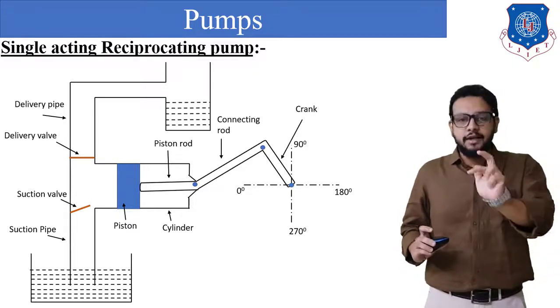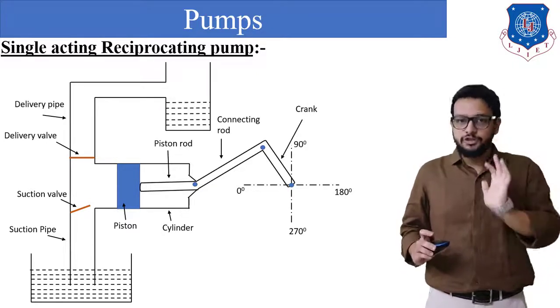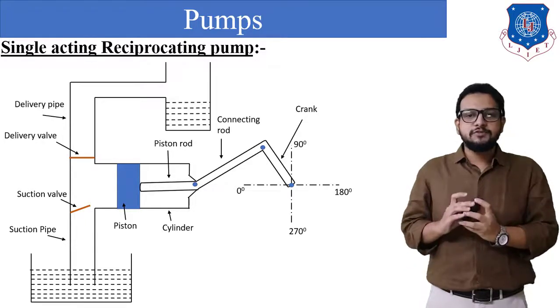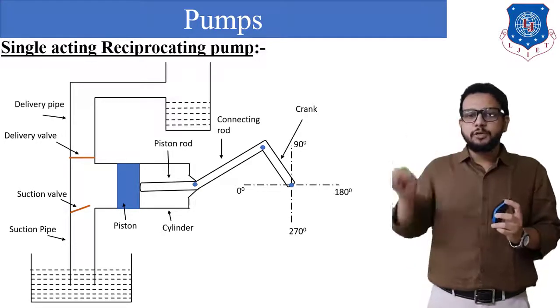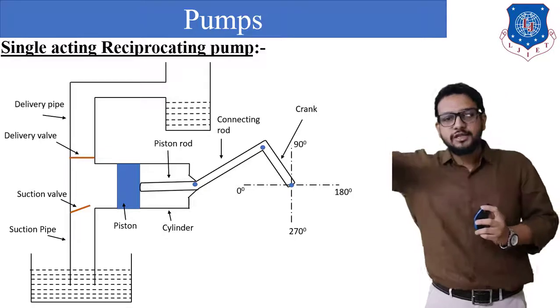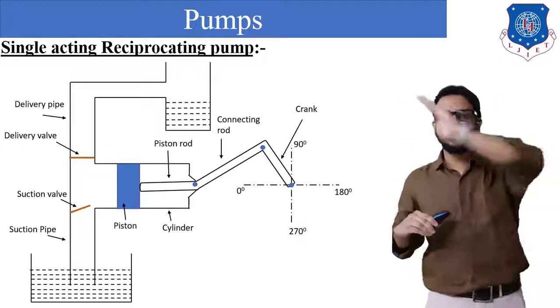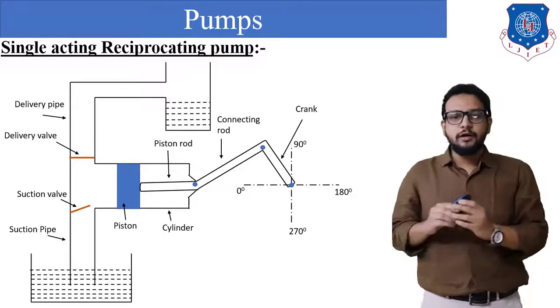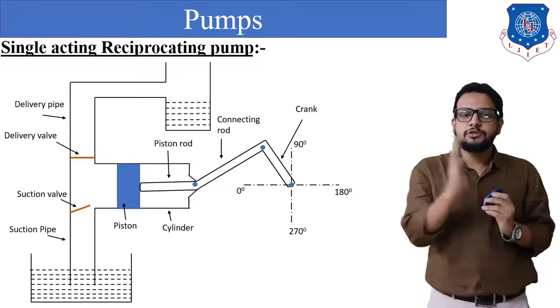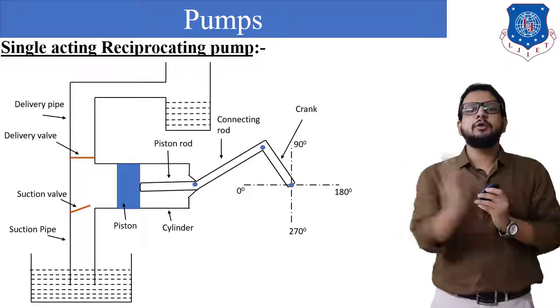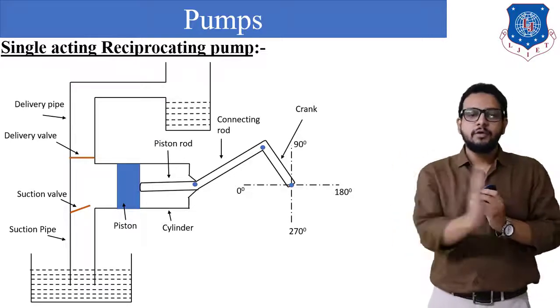As we know, a crank performs a rotary motion, the connecting rod will be driven by the crank and will perform an oscillatory motion, and because of that power will be transmitted to the piston. So the piston performs a linear motion, that is, a reciprocating motion.